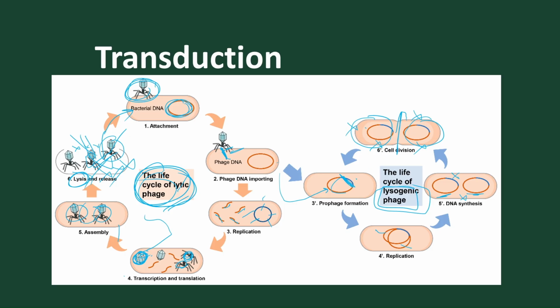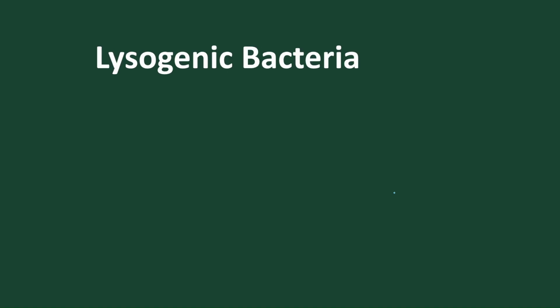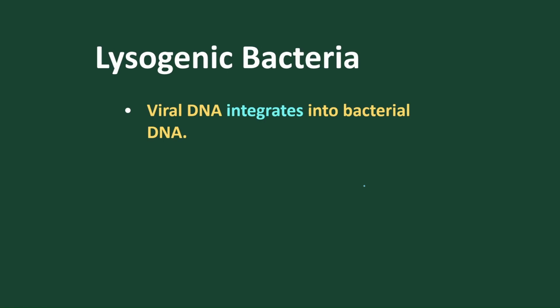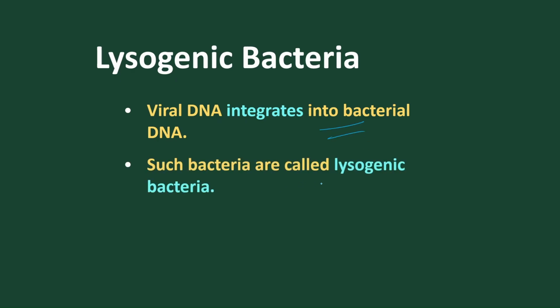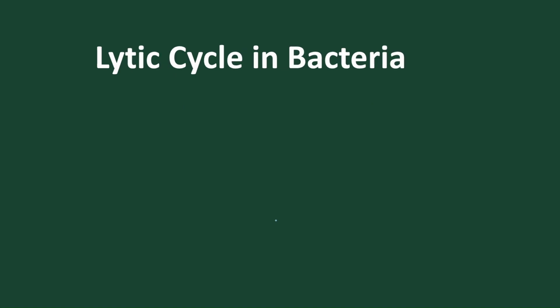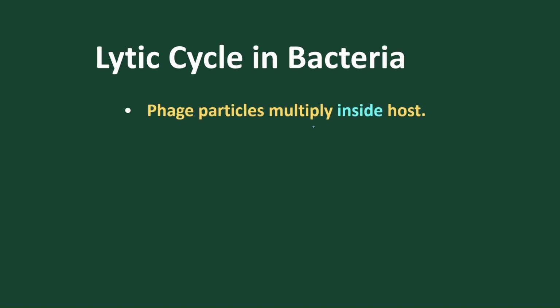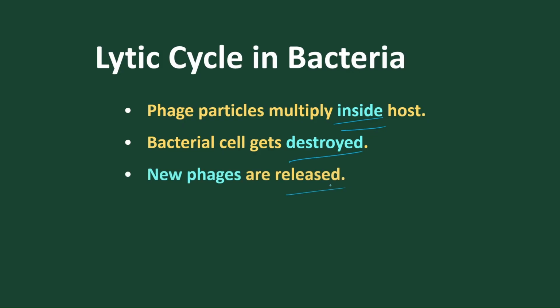Here what happens? Now here the bacteria comes with the integrated form of DNA and is called the lysogenic phase. So in lysogenic bacteria, viral DNA integrates into the bacterial DNA, and such bacteria are called lysogenic bacteria. Yes, and integration takes place. But in the lytic cycle, what happens? The phage particles multiply inside the host cell, kill the host cell, and release new phages to the outside. So in the lytic phase, the host cell is destroyed or killed.